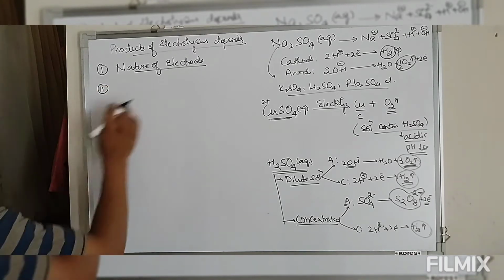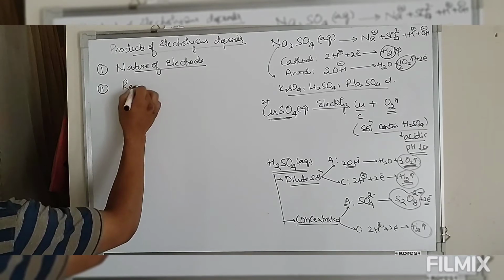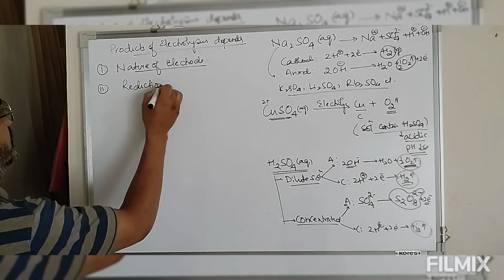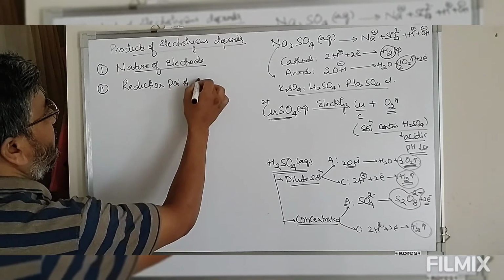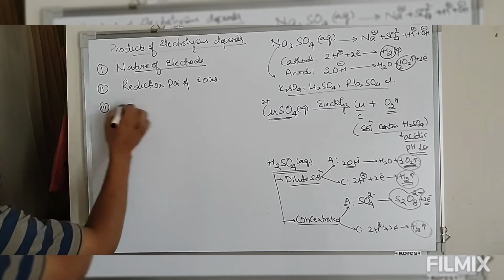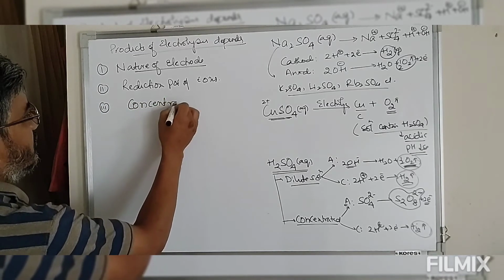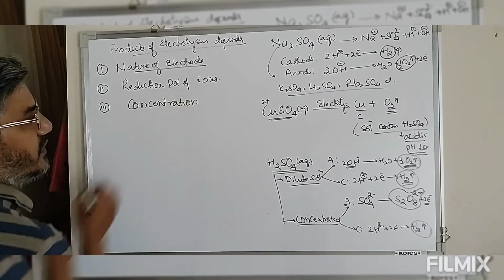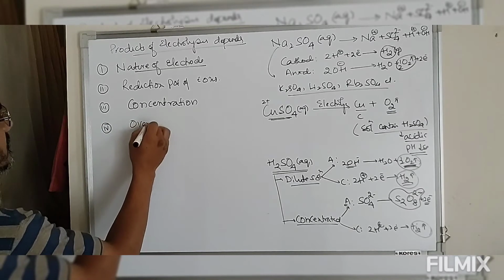They also depend on the reduction potential of the ions, the concentration of the species of the electrolyte undergoing change, and the overpotential.